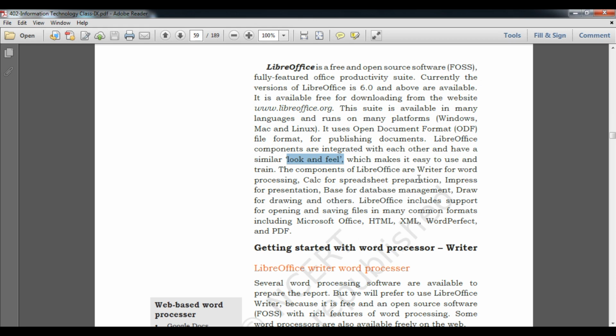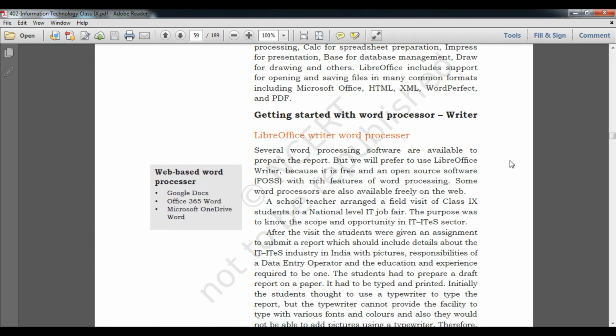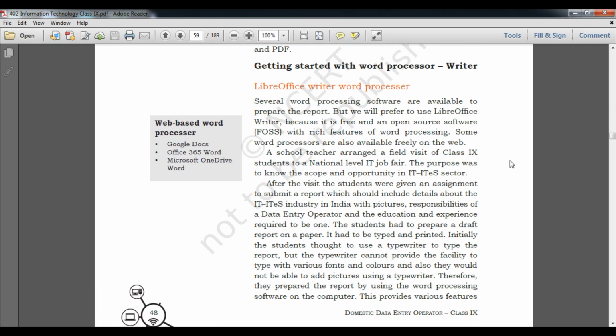Now we have to understand how to get started with this word processor, Writer. Getting started with the word processor and Writer. LibreOffice Writer word processor: several word processing software are available to prepare reports. Report means, for example, you are trying to type particular content for your school report, company report, or your progress report.